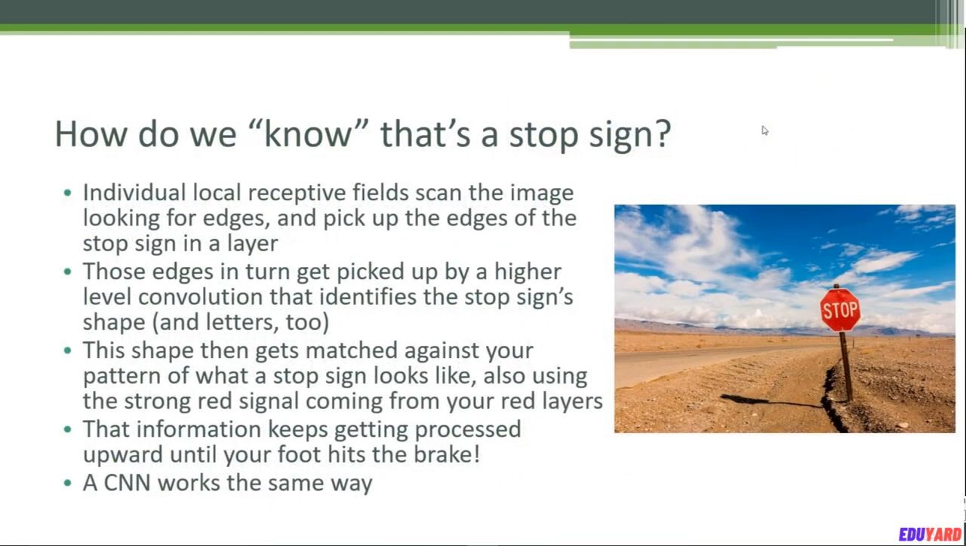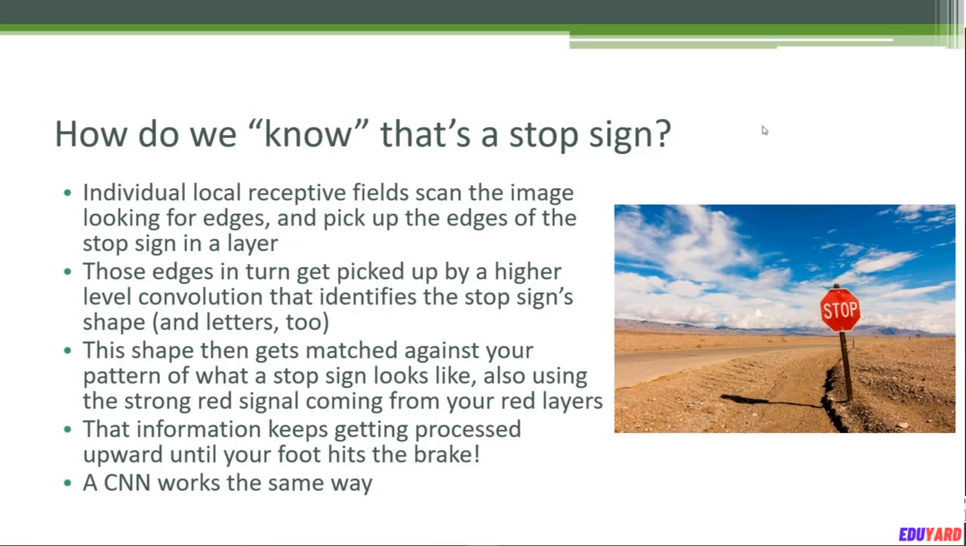So how does your brain know that you are looking at a stop sign? Let's talk about this in more colloquial language. Like we said, you have individual local receptive fields that are responsible for processing specific parts of what you see, and those local receptive fields are scanning your image and they overlap with each other looking for edges. You might notice that your brain is very sensitive to contrast and edges that it sees in the world. Those tend to catch your attention.